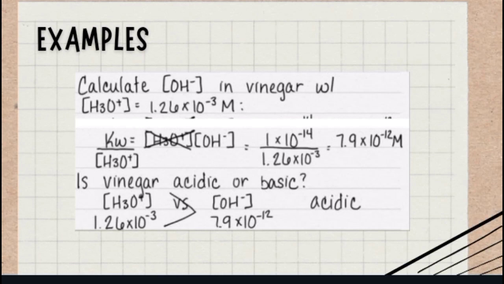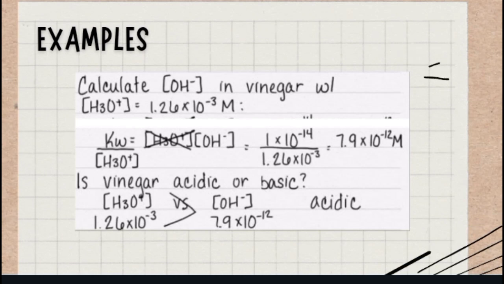If you divide that in your scientific calculator, the answer will be 7.9 times 10 to the power of negative 12 M, or molarity. Is vinegar acidic or basic? We all know the answer for that, but we need a scientific solution. So here it is. H3O+ is equal to 1.26 times 10 to the power of negative 3, while OH- is equal to 7.9 times 10 to the power of negative 12.